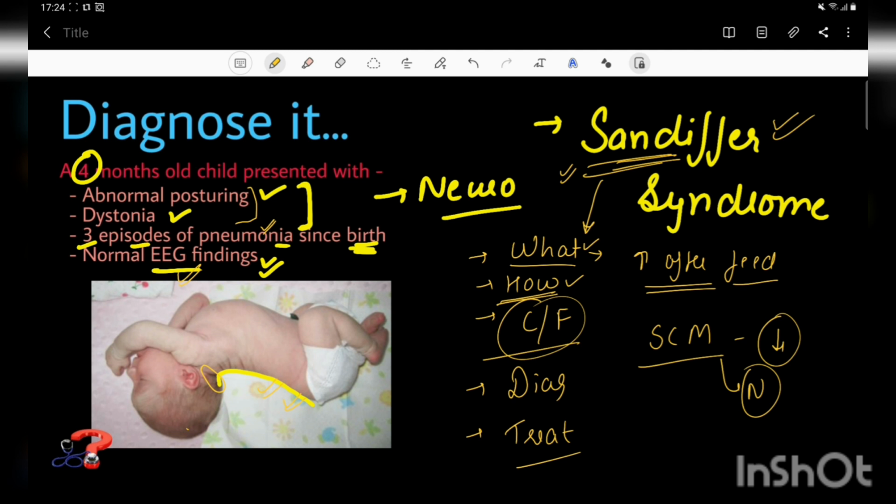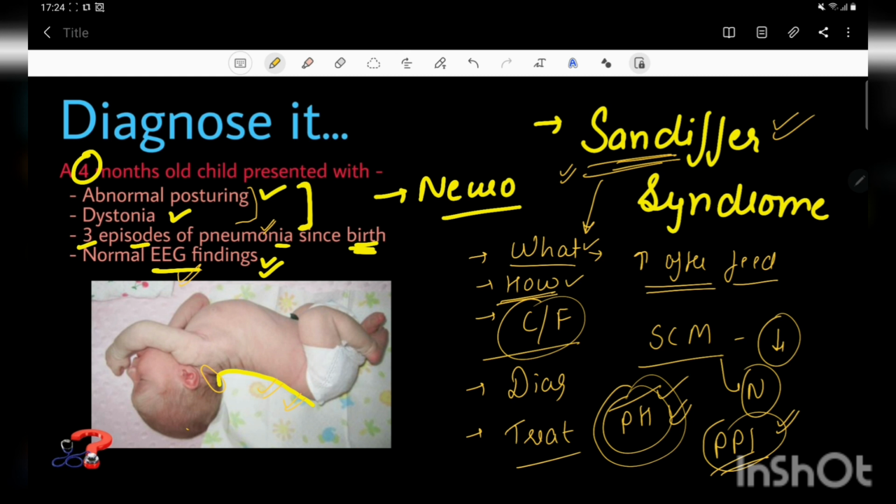The other thing is, we can do pH monitoring, but pH monitoring is an invasive test. So before doing pH monitoring, the child should be given a course of proton pump inhibitors, and if the symptoms of the child resolve after the use of the PPI, invasive pH monitoring can be avoided. But yes, pH monitoring usually gives the diagnosis of GERD, which is enough for diagnosing Sandifer syndrome.